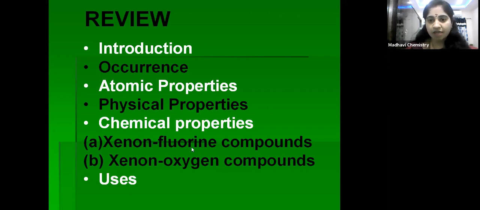In that, xenon fluorine compounds and xenon oxygen compounds, their preparation, properties, configuration and structure, very important from the examination point of view. After that we'll discuss the uses of these 18 group elements. So now let us start today's session.